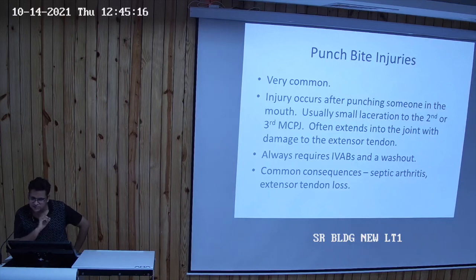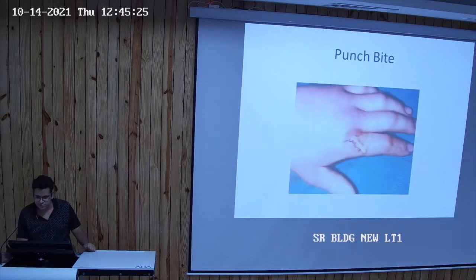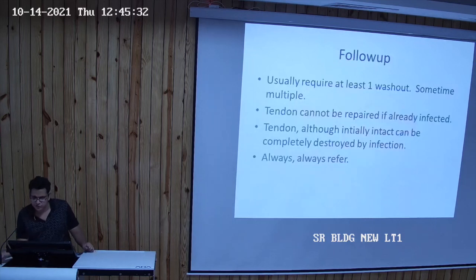The common consequences may include septic arthritis or extensor tendon loss. Basically, it can injure a tendon or it may get infected. This is an example of the punch bite. These are the teeth marks from the victim's teeth. The follow-up usually requires a thorough washout, and sometimes multiple washouts may be required. The tendon cannot be repaired if already infected. A tendon, although initially intact, can be completely destroyed by the infection.